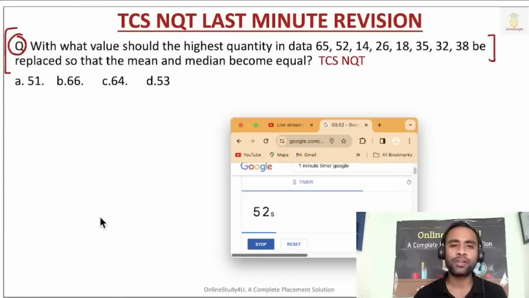With what value should the highest quantity in the data 65, 52, 14, 26, 18, 35, 32, 38 be replaced so that the mean and median become equal?